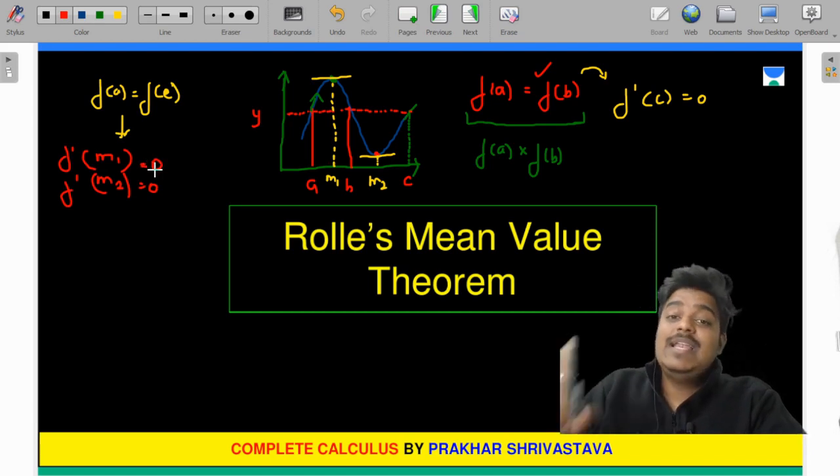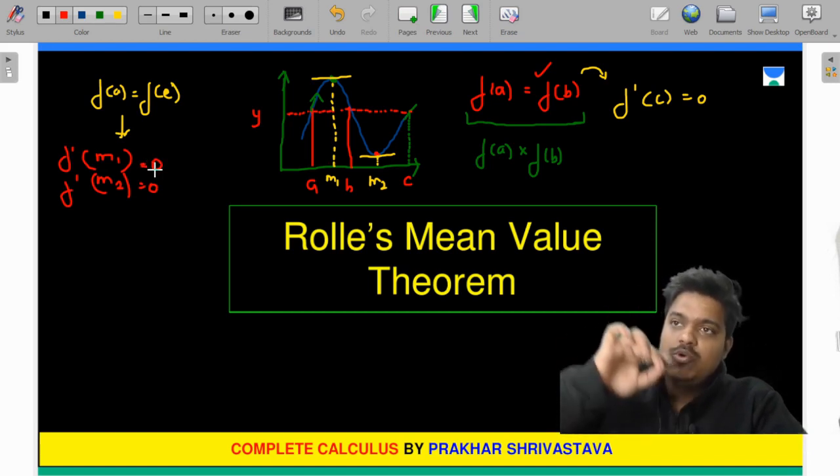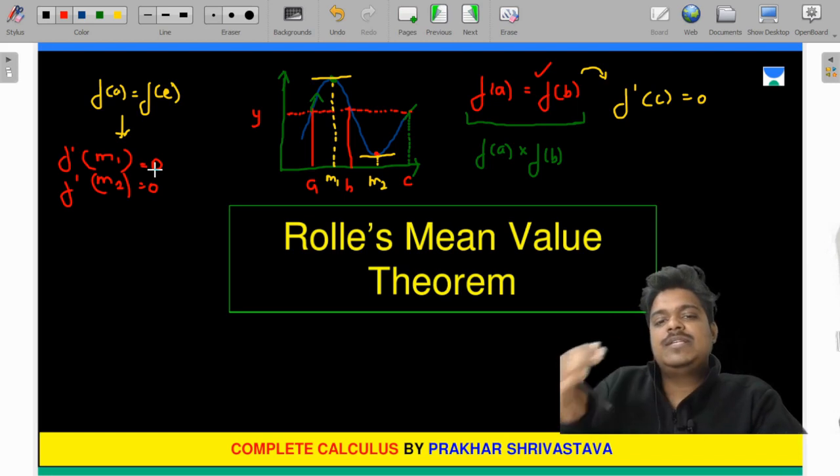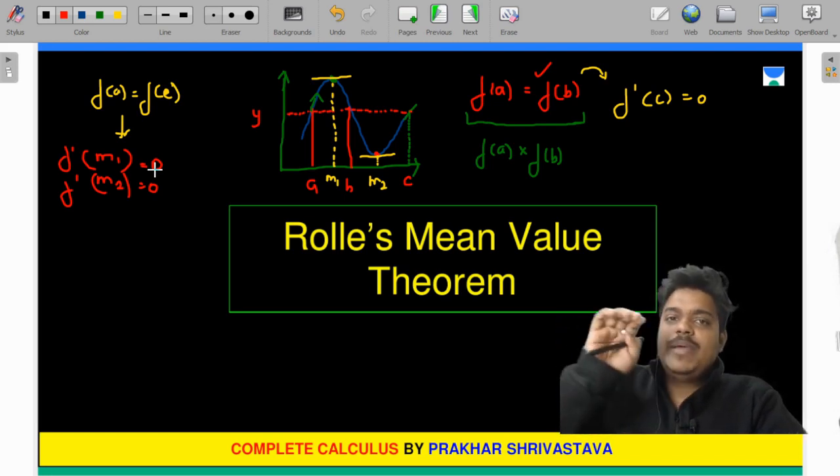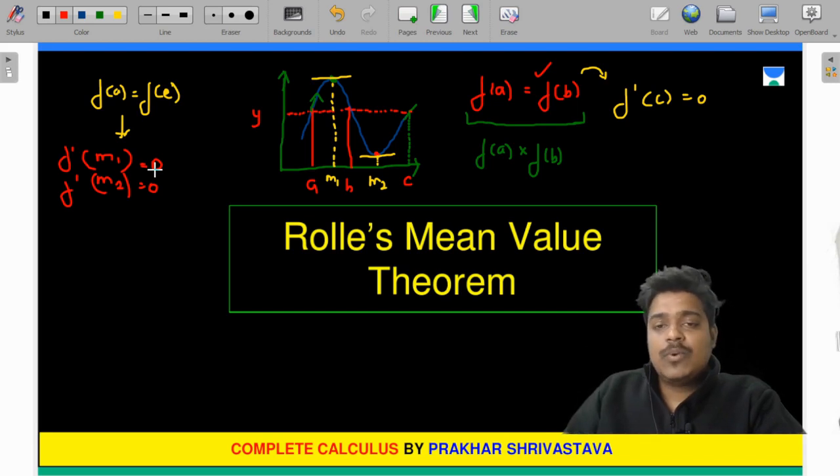So there will be at least one point, because it has to go up and come down. See, if f of a is equal to f of c, there can be n number of points, like going this and this and this. So many times you will have the slope equal to 0. I hope this is clear to you.